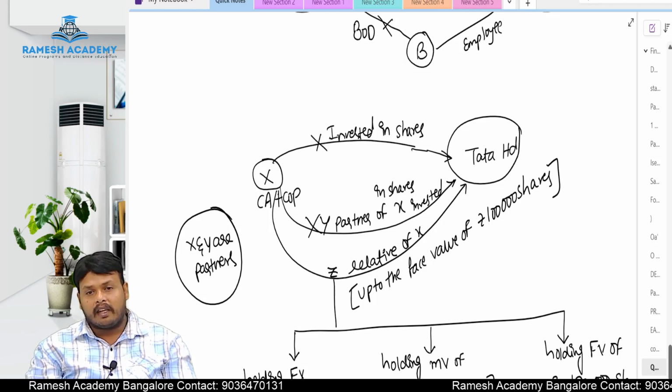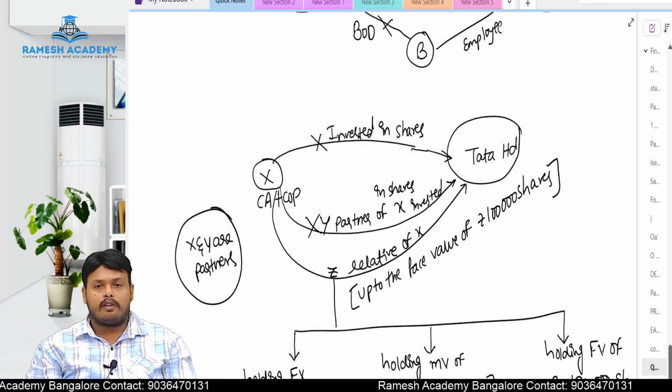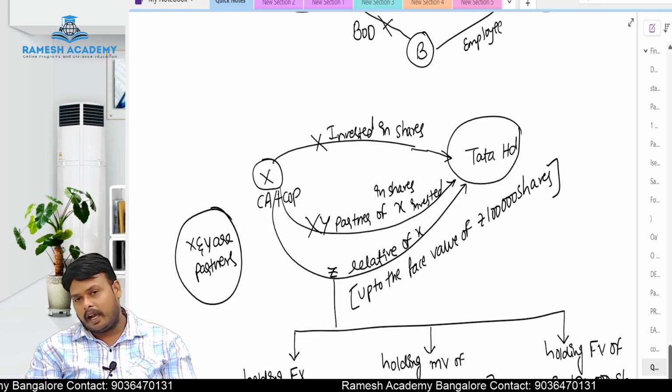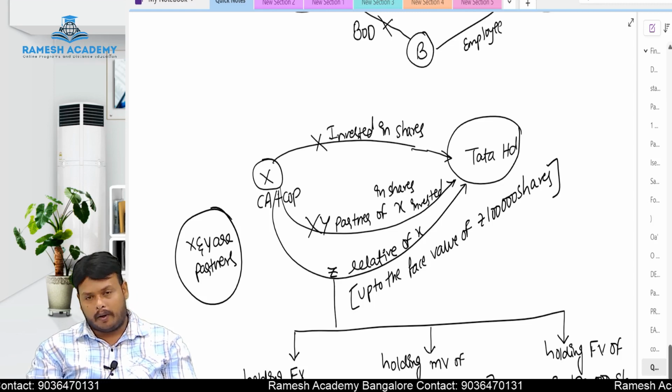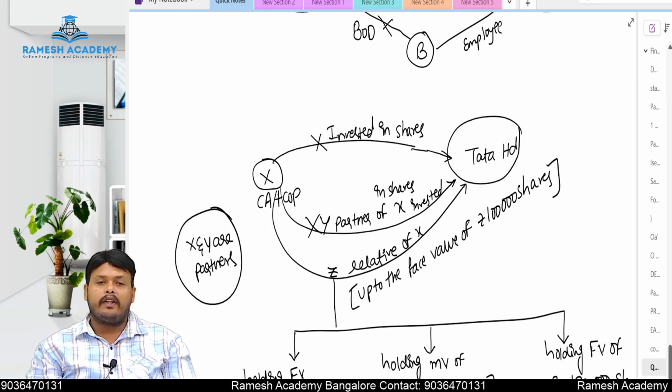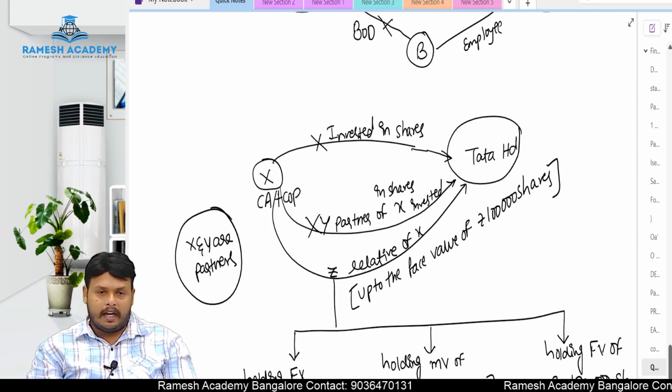And here Y is a partner. Y is a partner of X and Y is also holding shares in Tata Limited. Then in that case, even if he is holding a single rupee, X is disqualified to act as an auditor. Now Z is a relative of X. Here some relaxations are given in the case of a relative.